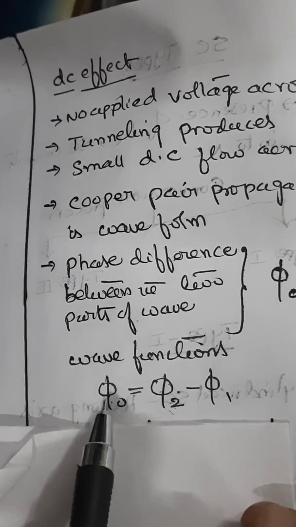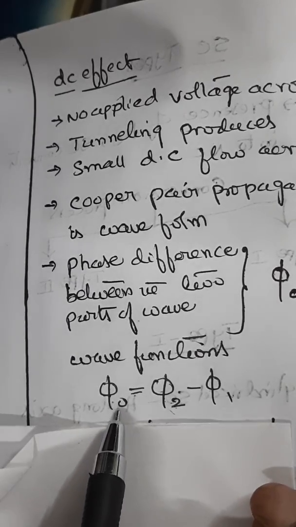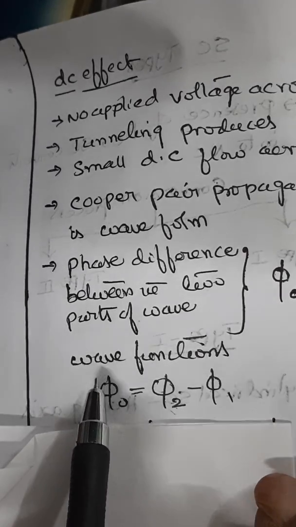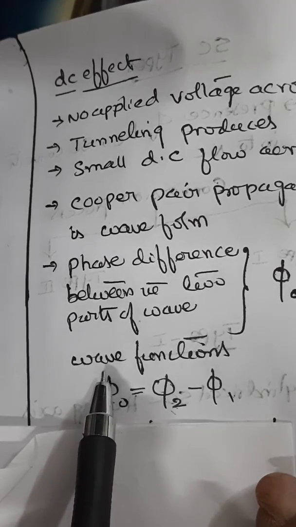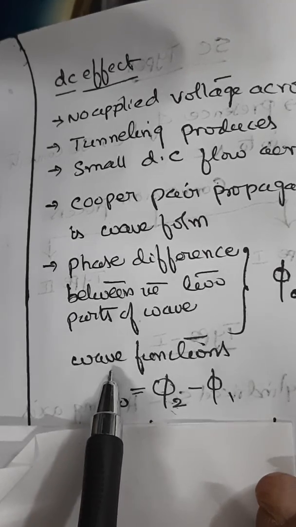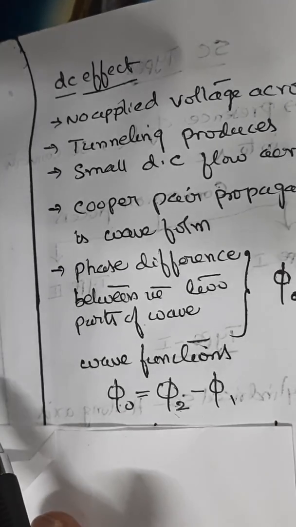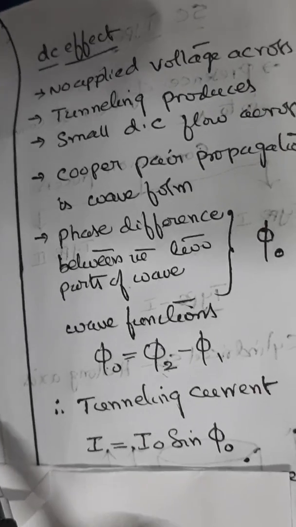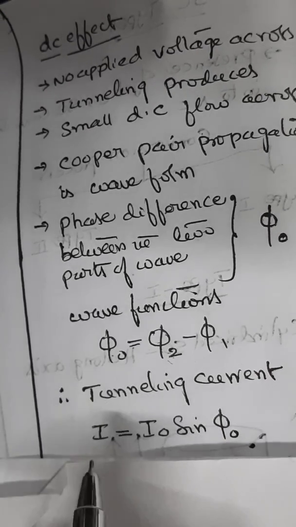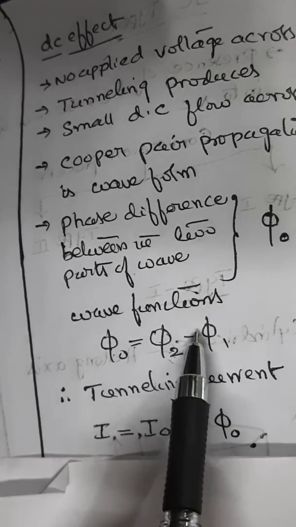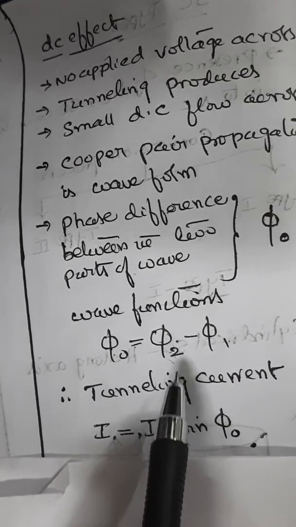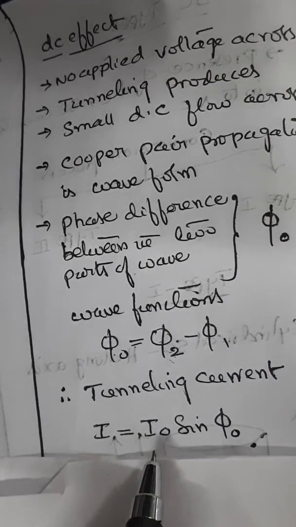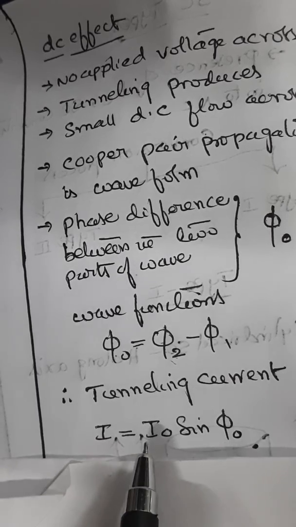So when you know the phase difference, automatically you can calculate the current. Using this wave function, we can calculate the tunneling current as I is equal to I naught into sine phi naught. So this is how you can represent the tunneling current. What is I naught here?